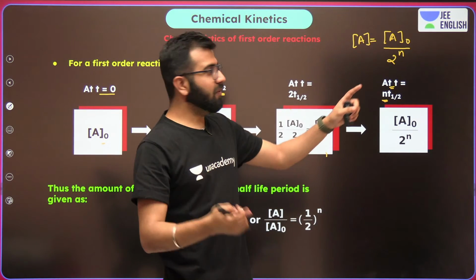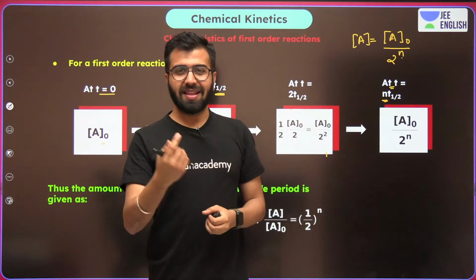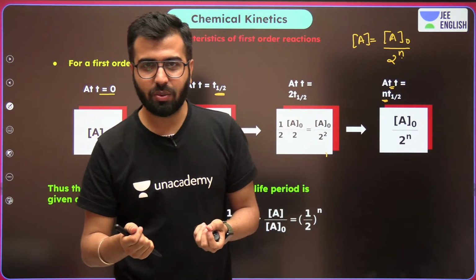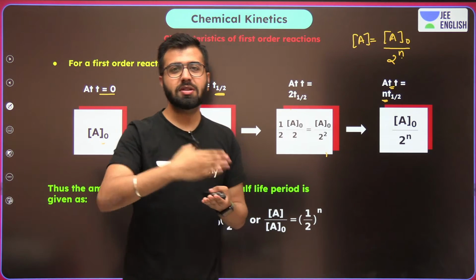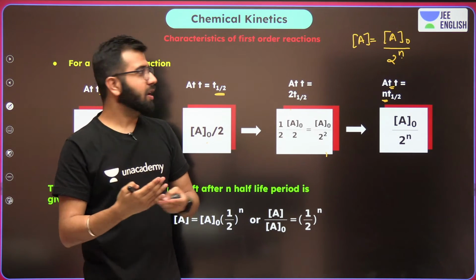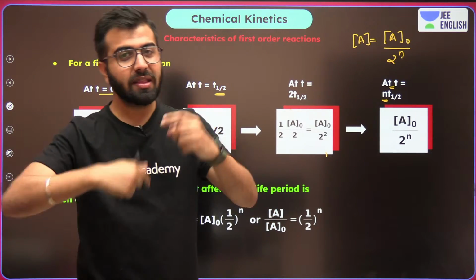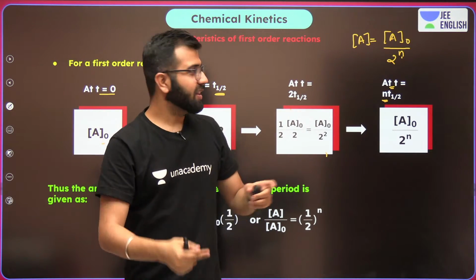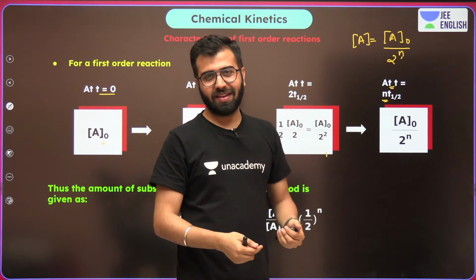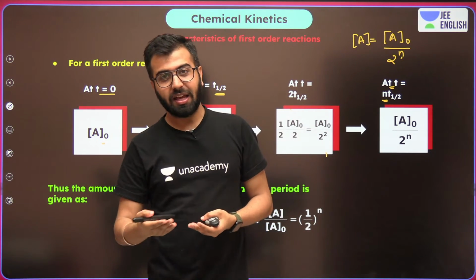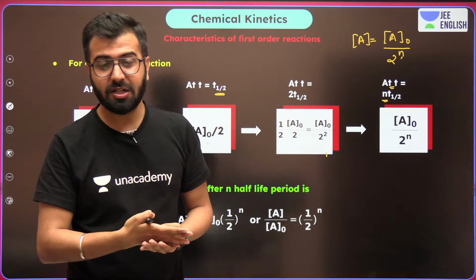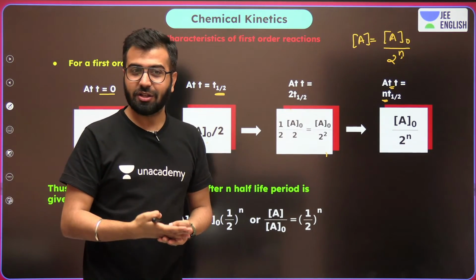If you keep the n value as 1, that means just one half-life passed away and the value becomes half of it, from 100 to 50. If you keep the n value 2, that means 30 minutes passed away and then again 30 minutes passed away. Then this value becomes 2, and instead of having 50, when we started with 100, your answer is going to be 25. That's how it is going to be.